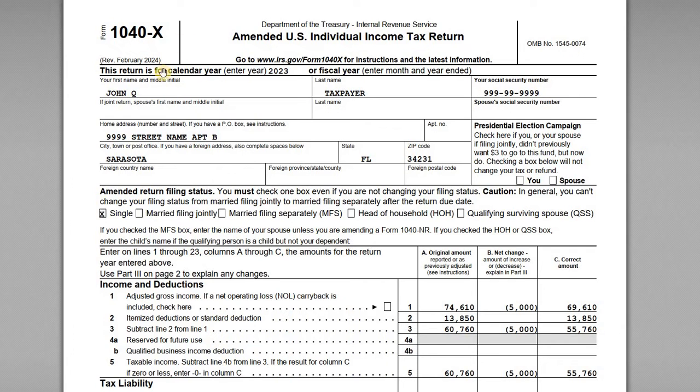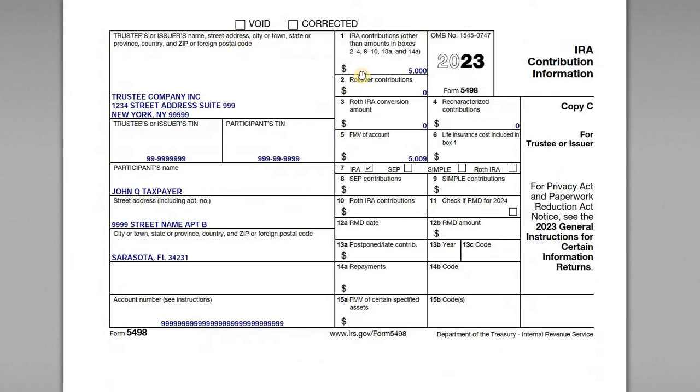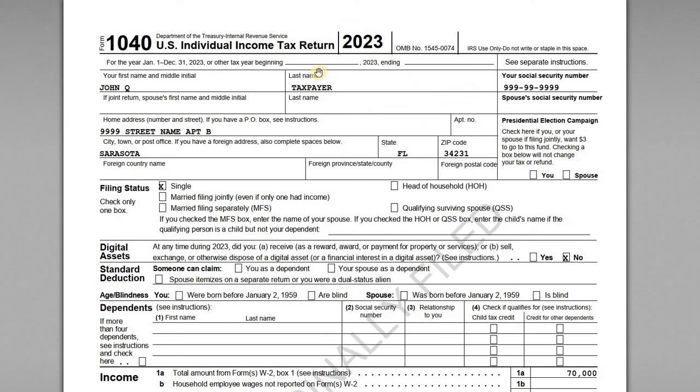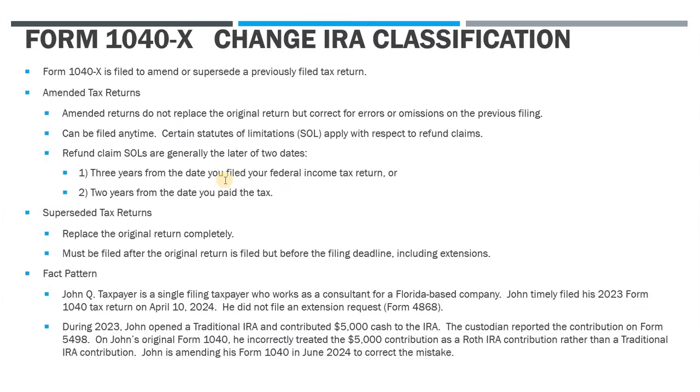So he needs to fix his return to correct for that mistake. So I've got the sample 1040X here, which we'll go through. We've also got the 5498 from the trustee, and then we've also got the original 1040 that was filed by John that needs to be corrected. And then lastly, just one slide here covering some background on amended returns and then the details on the fact